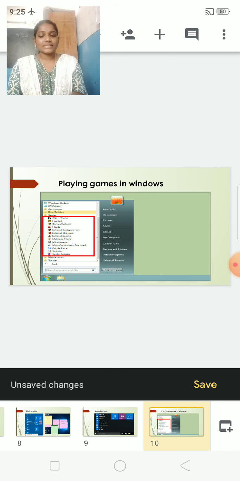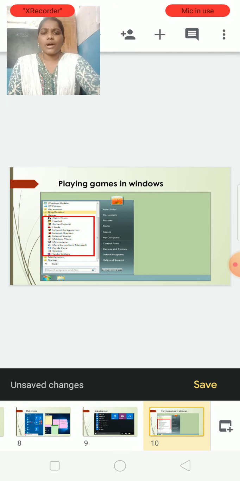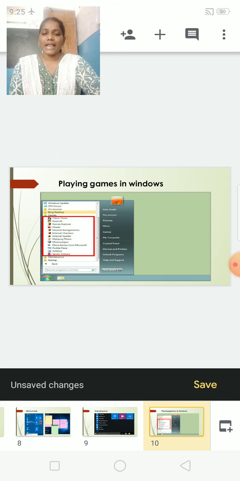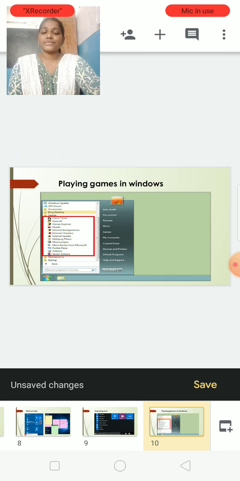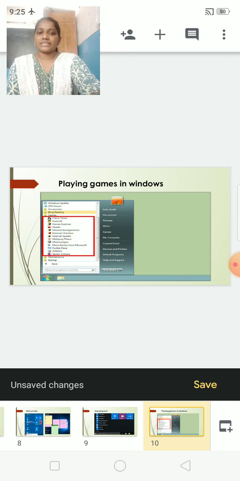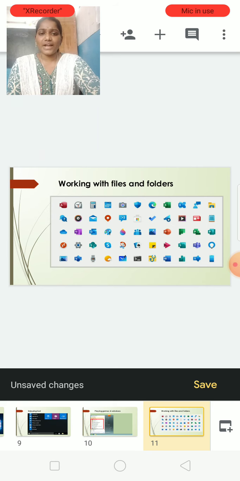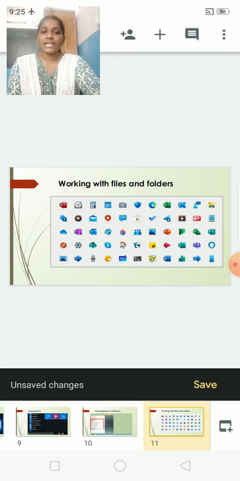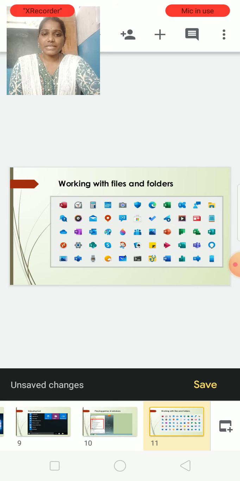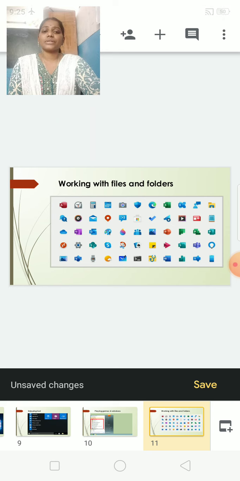So the next option, next. So we all know how to use gadgets and Windows accessories, like calculator, snipping tools, sticky notes, right? Yes. Next, how to save a file, or what is a file or folder? Working with files and folders. Children, can you see the picture on the screen? Yes. These are all the icons of some files.